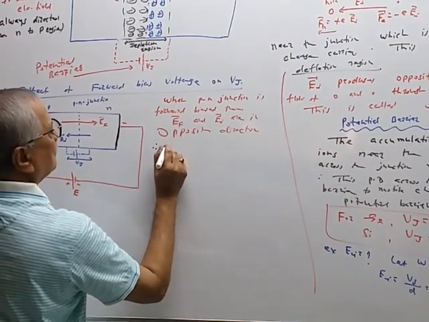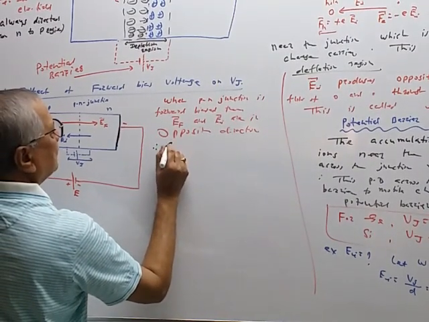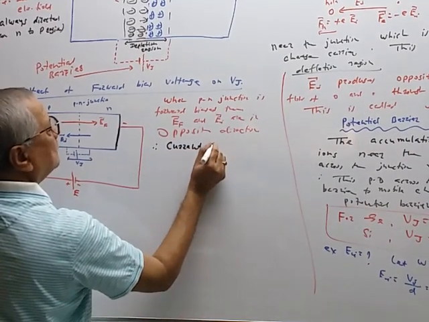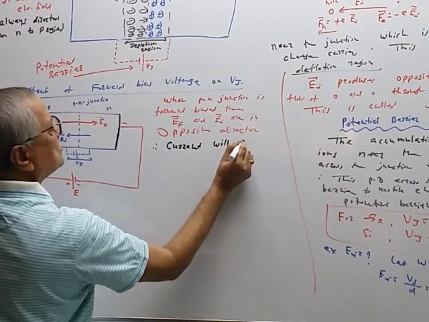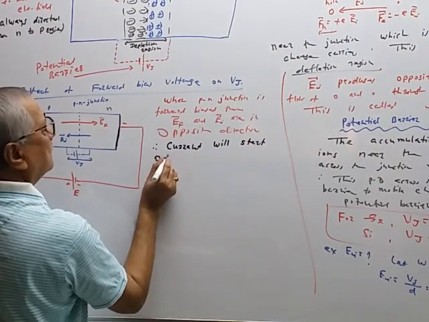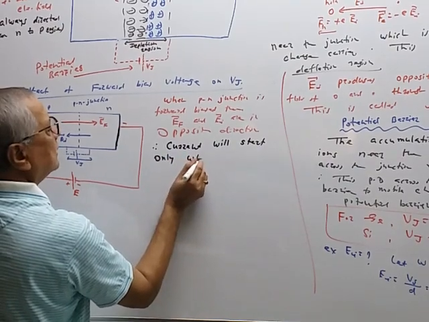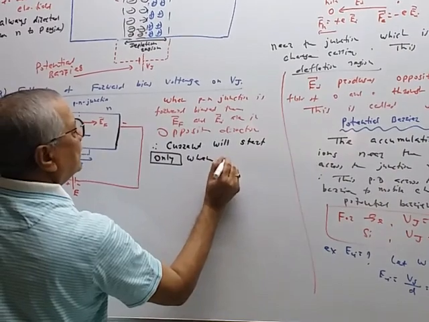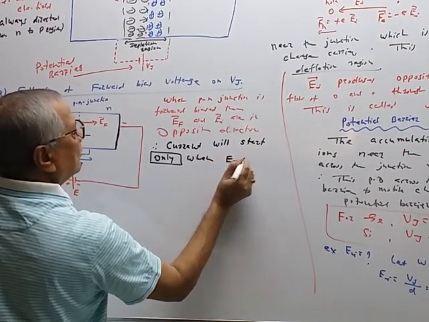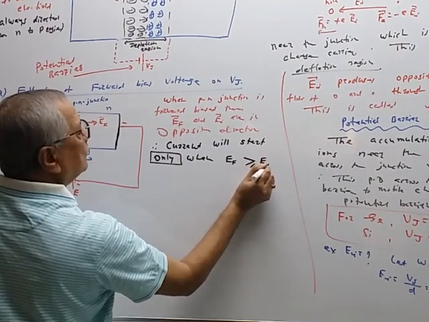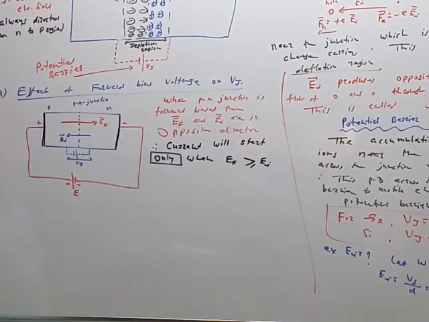Therefore, current will start only when the value of the forward bias voltage is greater than or equal to the internal electric field EI.